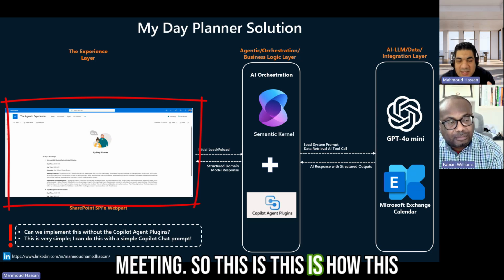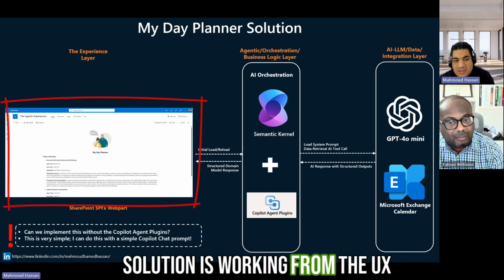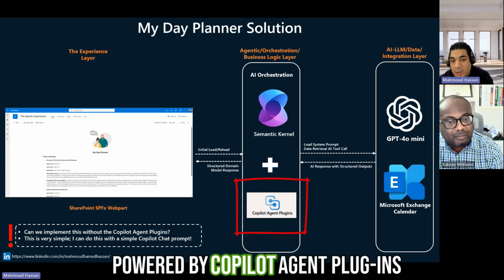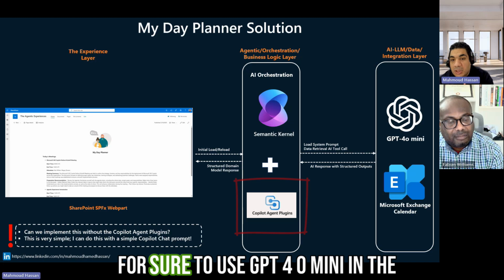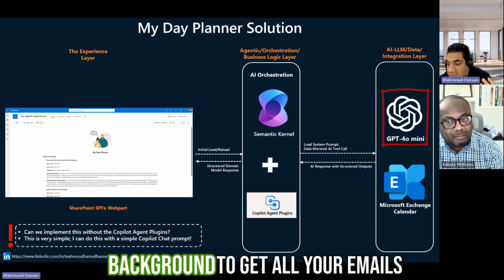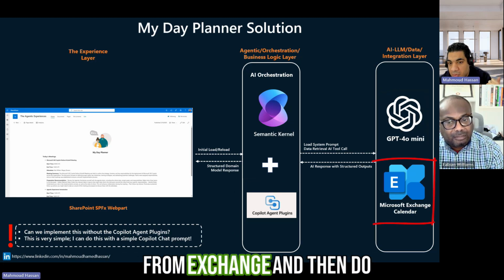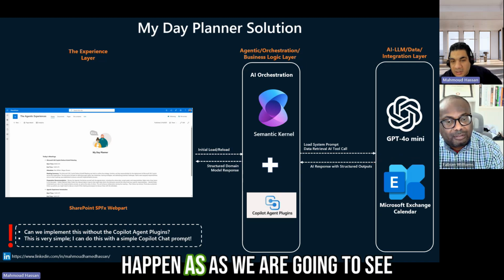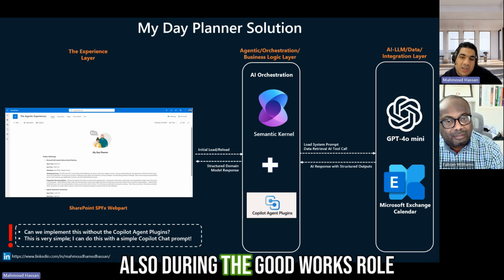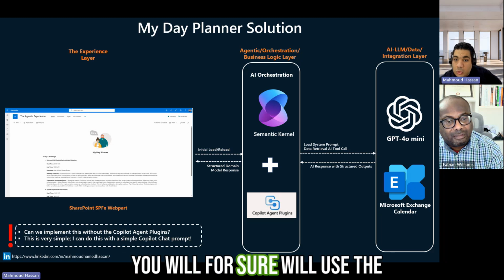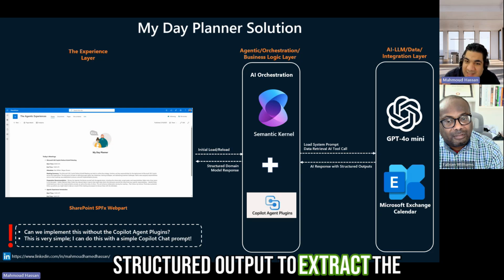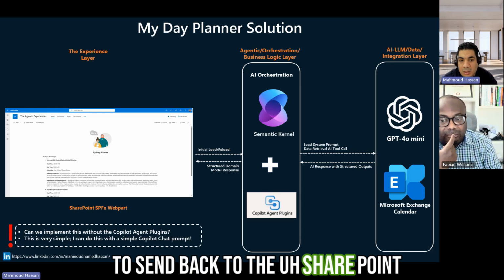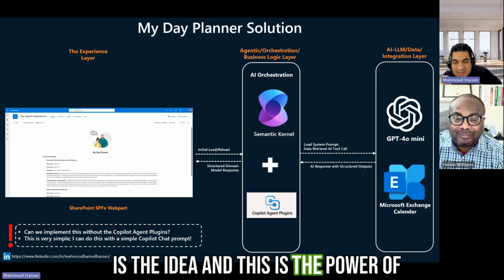So this is how this solution is working from the UX layer, and in the background we have this kind of agent, powered by Copilot Agent Plugins for sure, to use GPT-4o Mini in the background to get all your emails from Exchange, and then do everything that we mentioned about. And of course, to make it happen, as we are going to see also during the code walkthrough, we will for sure use the structured output to extract a specific business model or object to send back to the SharePoint web part. So this is the idea, and this is the power of CAP, I would say.